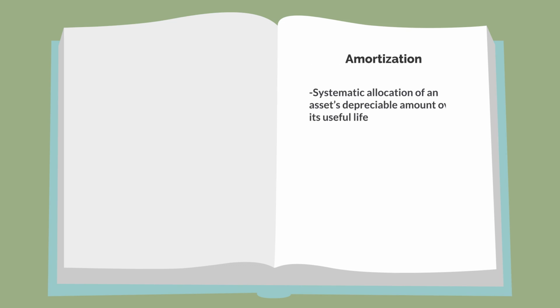Amortization is the systematic allocation of the depreciable amount of an intangible asset over its useful life. Said another way, amortization enables the cost of the intangible to be expensed over the period in which an entity is deriving a benefit from it.